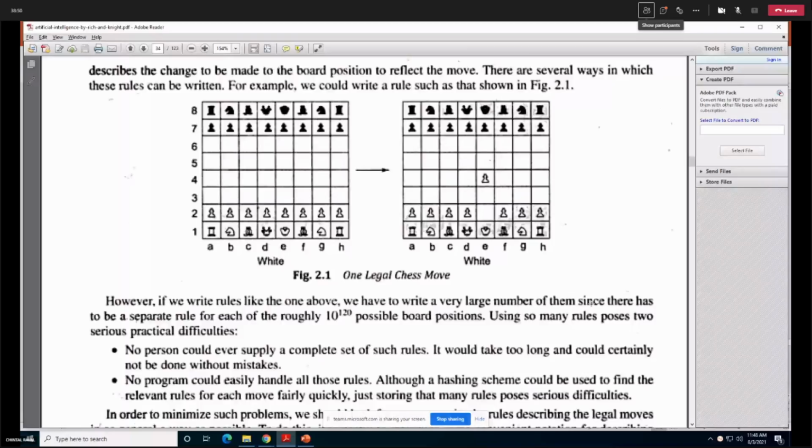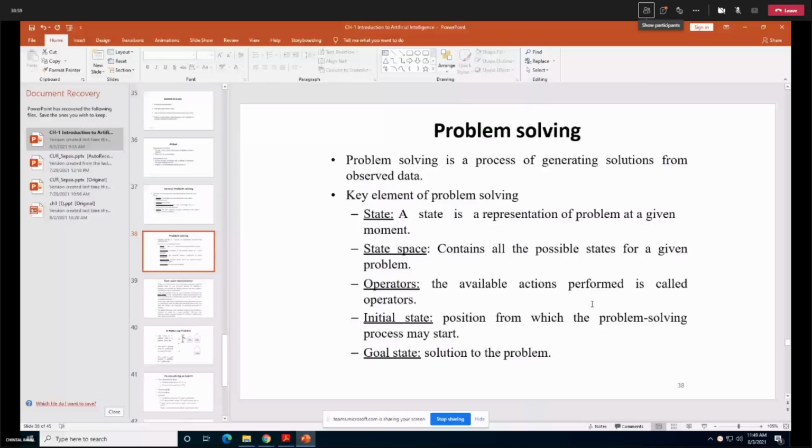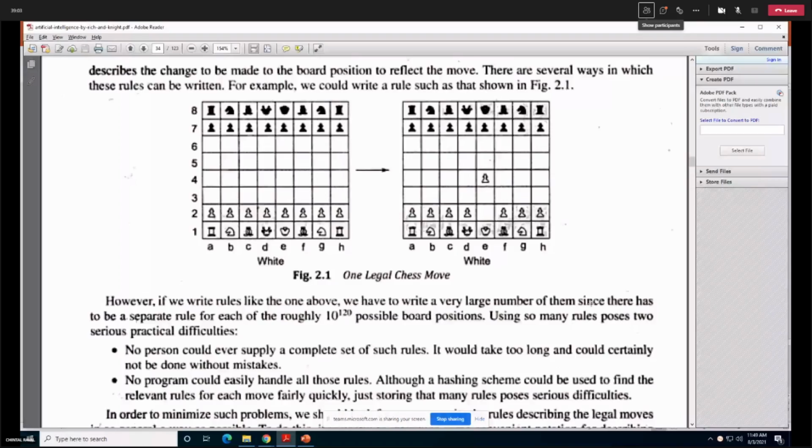Your state space contains all the possible states for a given problem. So these 64 cells, or 8 cross 8 array, contain all possible moves. All possible moves means 10 raised to 120 moves are present in this 8 cross 8 array, and that is what you can call your state space representation.